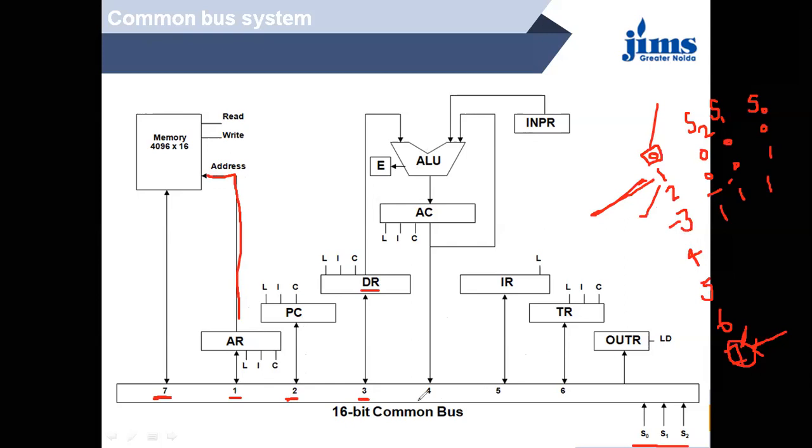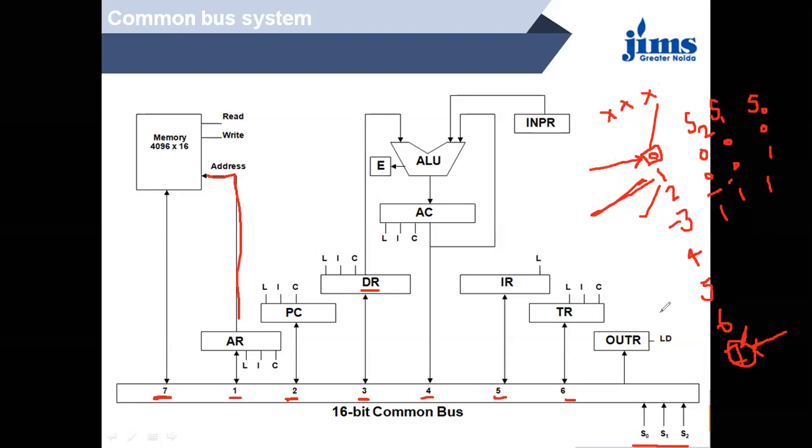At 4, it is the accumulator. Means we are taking the content from the accumulator, or we can say that it is connected with the accumulator, or it selects the accumulator. When it is 5, then instruction register. At 6, this is temporary register. We have not discussed about the 0 1. We left 0 1 till now. We will discuss it later on.